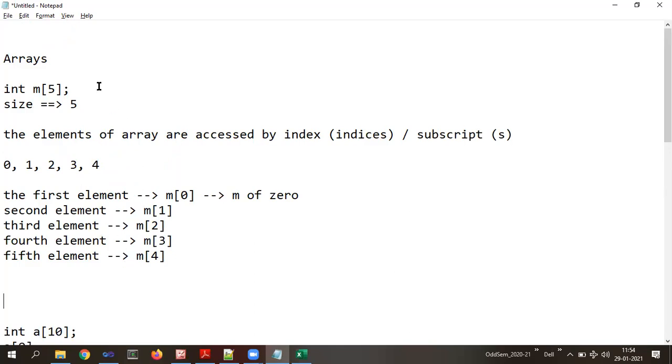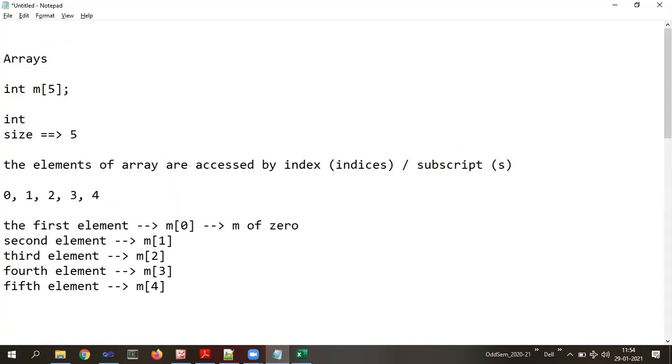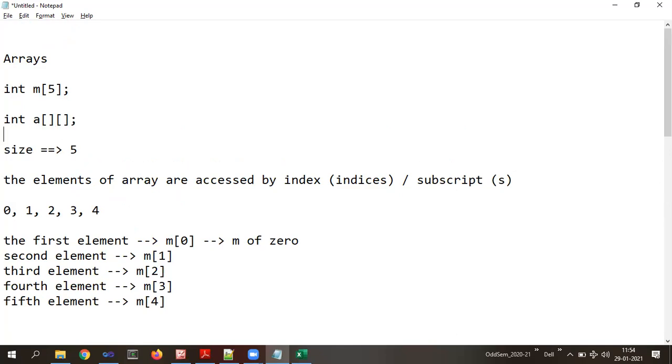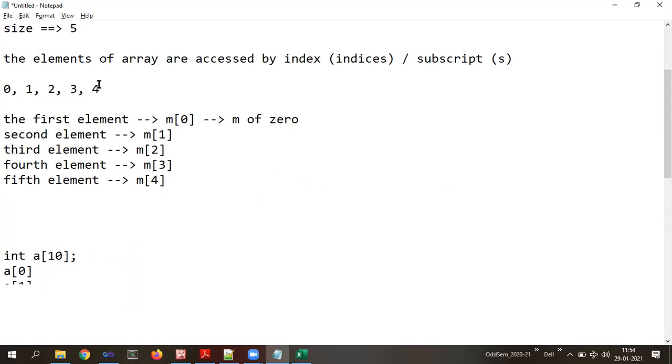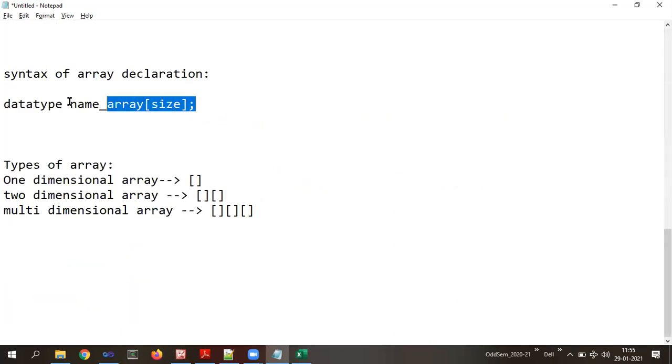Now suppose I declare something like this, int a, and it has 2 square brackets, then it is 2-dimensional. Understood? Is this syntax applicable for a 1-dimensional array? Yes, because there is only one size given there. So this syntax is the declaration of a 1-dimensional array.